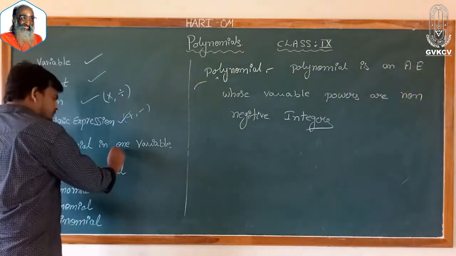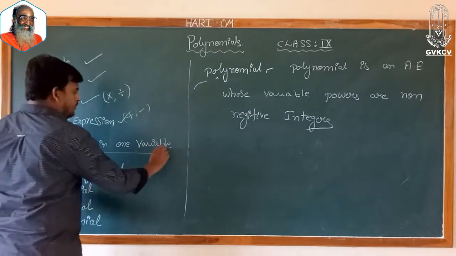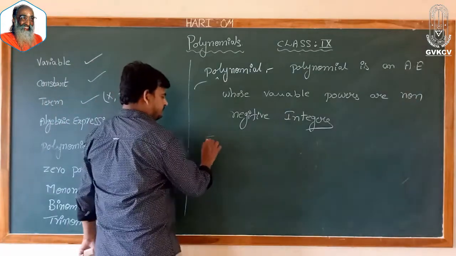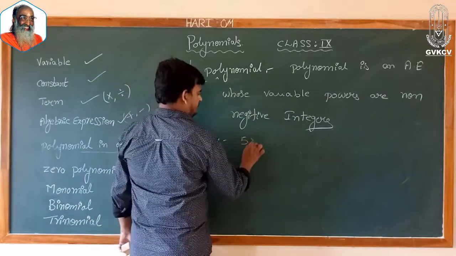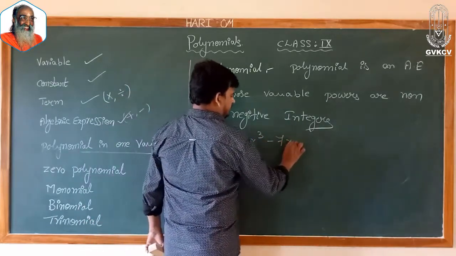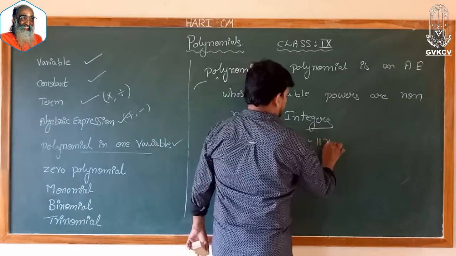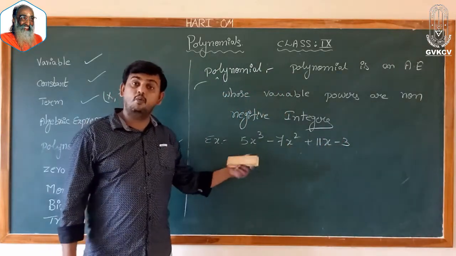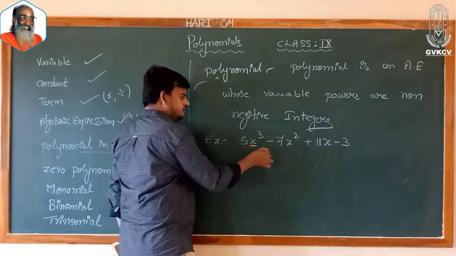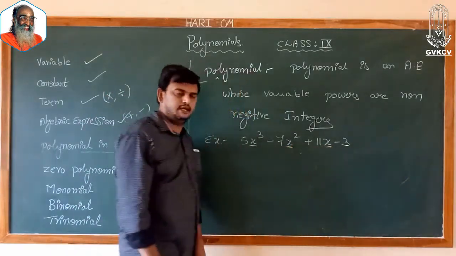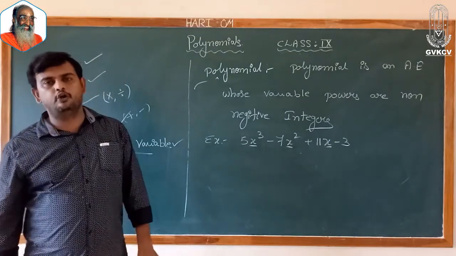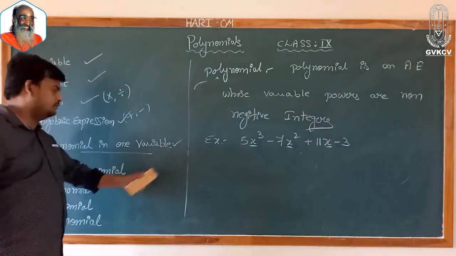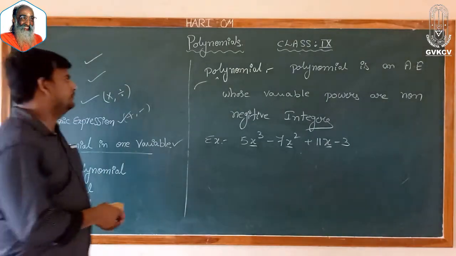So, polynomials in one variable. Now we have seen all in one variable only. For example, 5x cubed minus 7x square plus 7x minus 3. It is a polynomial in one variable because everywhere we have the variable x. So that is about polynomial in one variable.